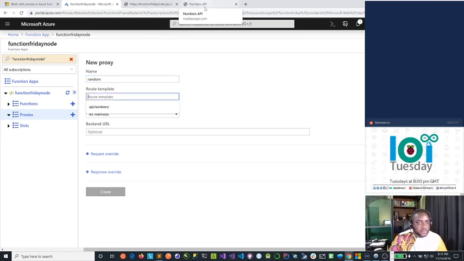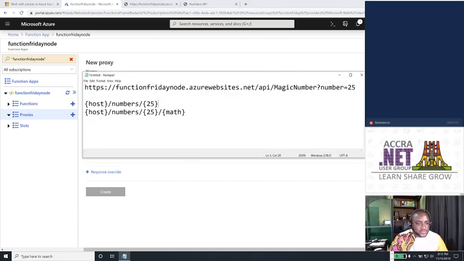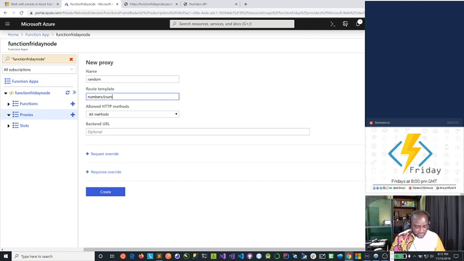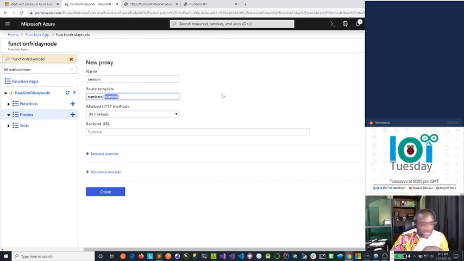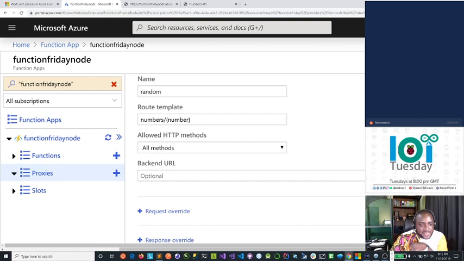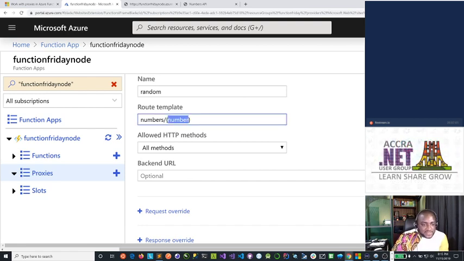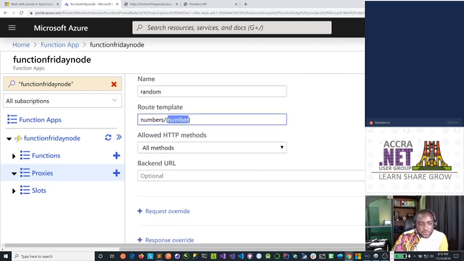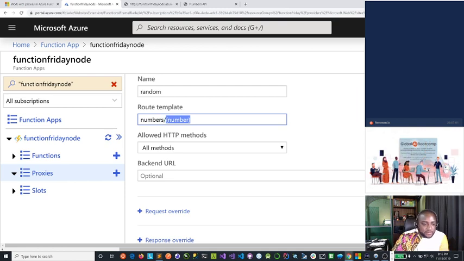So the route template, what we're trying to achieve is that we want it to be this, right? Number slash something. So I'm going to do this here, and instead of a 25, I'm just going to say number. Now what this does is that it makes this number, let me actually zoom in so you can see this. Great. So it makes this number a variable that can be accessed in the request override or the response override. Variables are declared within proxies using curly brackets. So now we have a variable.